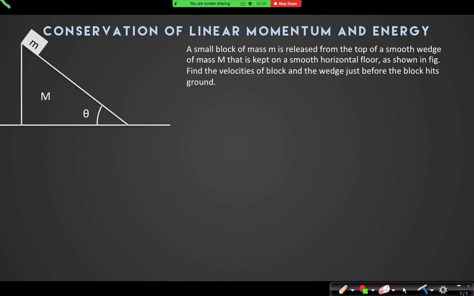Also a very common question. Here the height of the wedge is missing. Yes, you can assume it to be h. Height of the wedge is h. That should be mentioned in your question.